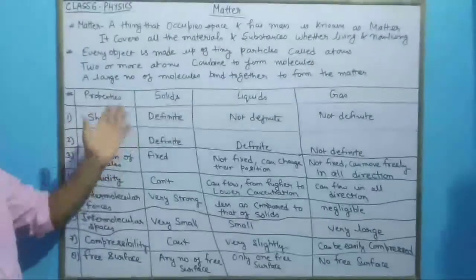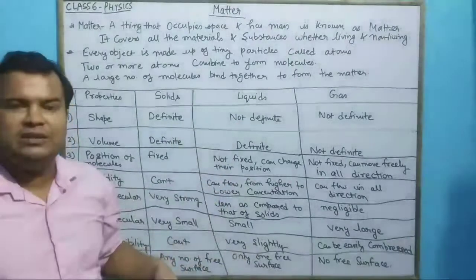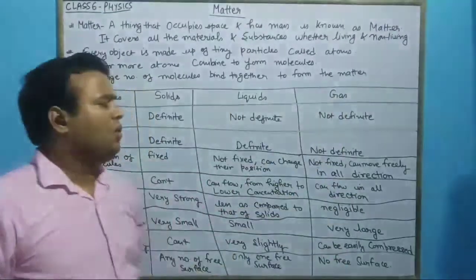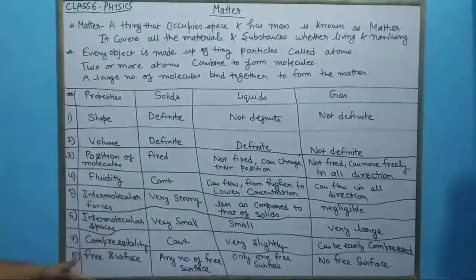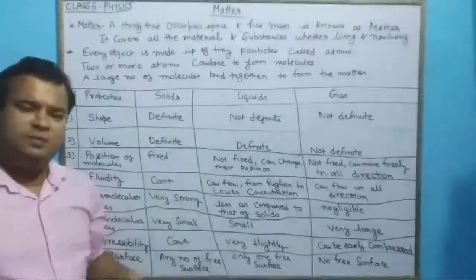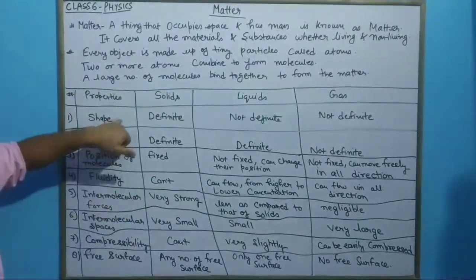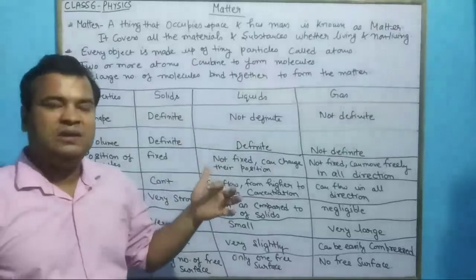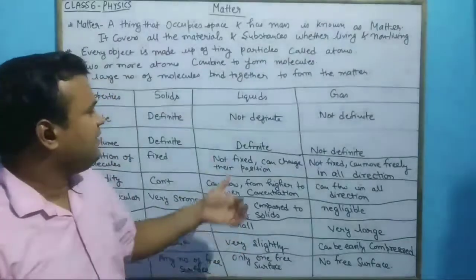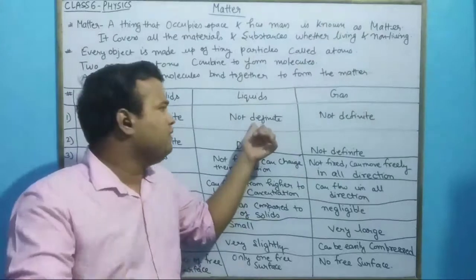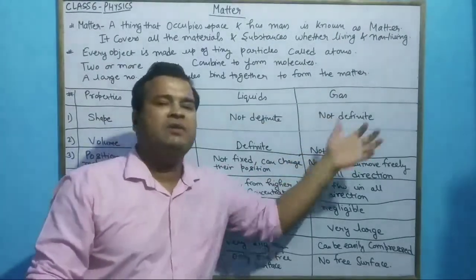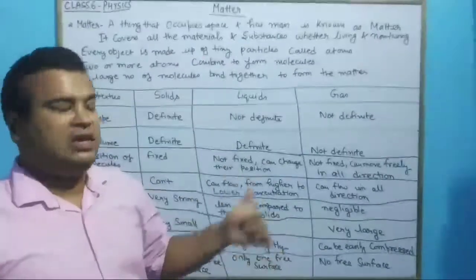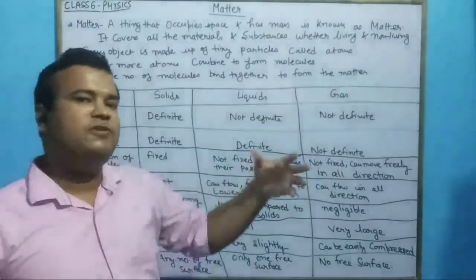Now there are three forms of matter which we have studied in this first chapter: solids, liquids, and gas. There are various basic properties on the basis of which we differentiate between them. The first thing is shape. Solids have definite shape, as you can see. Why they have definite shape, we will discuss. Liquids have no definite shape, and gases have no definite shape. It depends on the properties of the atoms from which it has been formed.